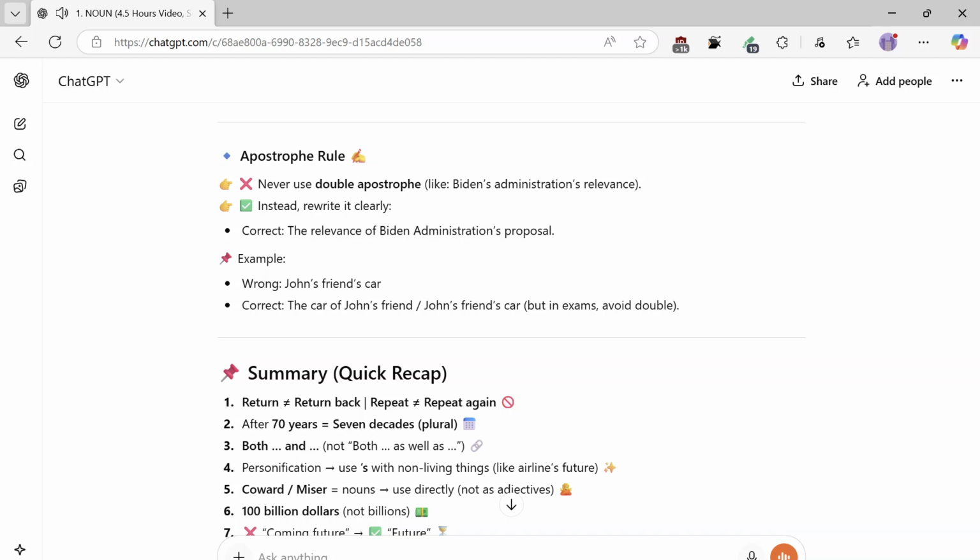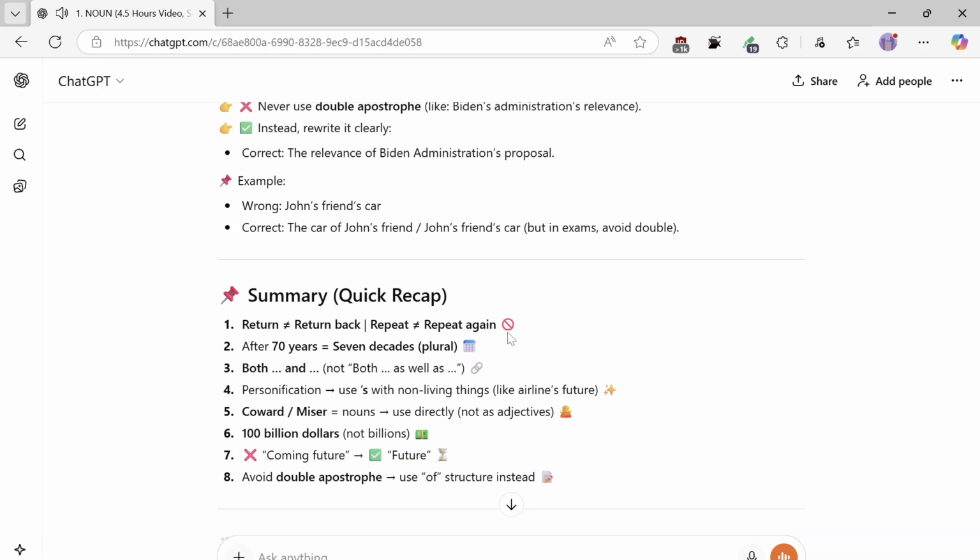Summary, quick recap. 1. Return, not return back; repeat, not repeat again. 2. After 70 years, 7 decades, plural. 3. Both and, not both, as well as. 4. Personification is used with non-living things, like airline's future. 5. Coward, miser: nouns used directly, not as adjectives. 6. $100 billion, not billions. 7. Coming future, just future. 8. Avoid double apostrophe, use structure instead.